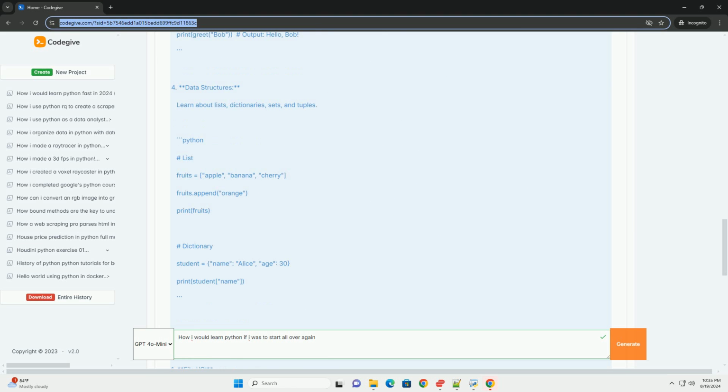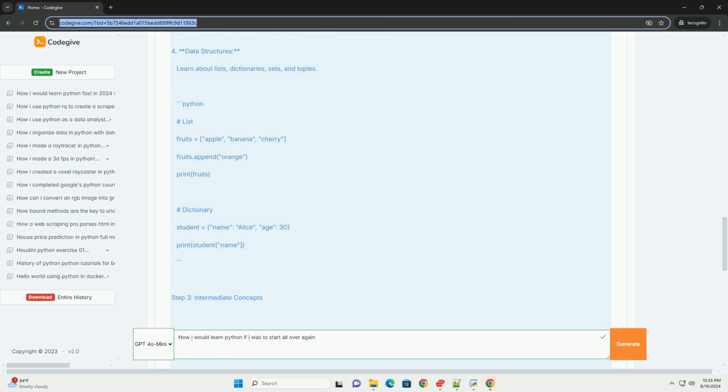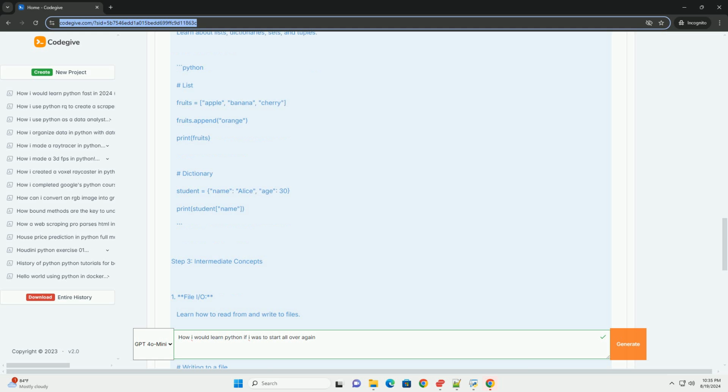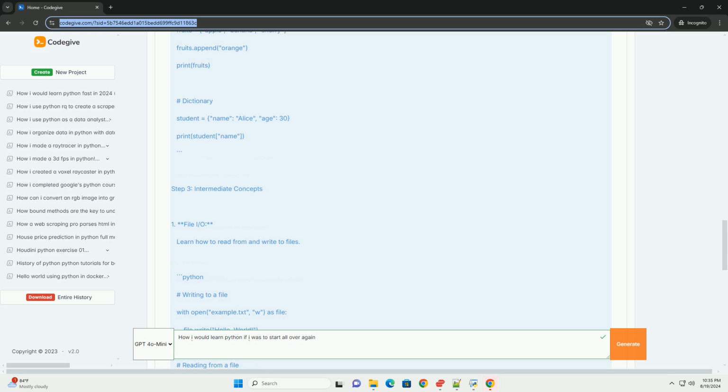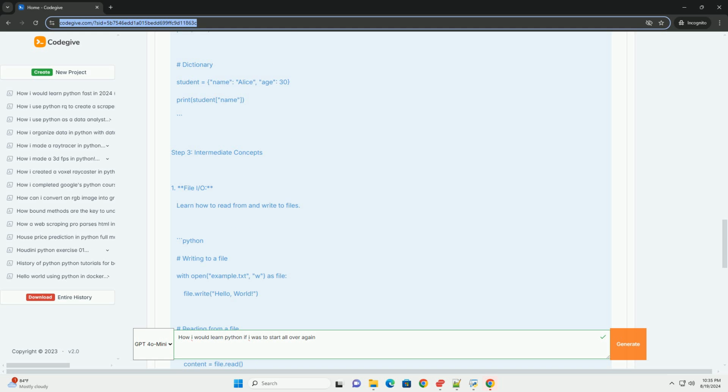Step 5: Advanced topics. 1. Working with external libraries. Use pip to install libraries. 2. Data analysis and visualization. Explore libraries like pandas and matplotlib. 3. Build projects. Create small projects to apply what you've learned.